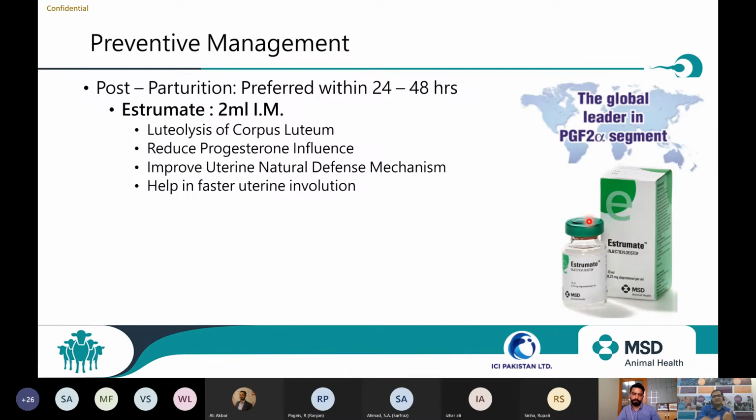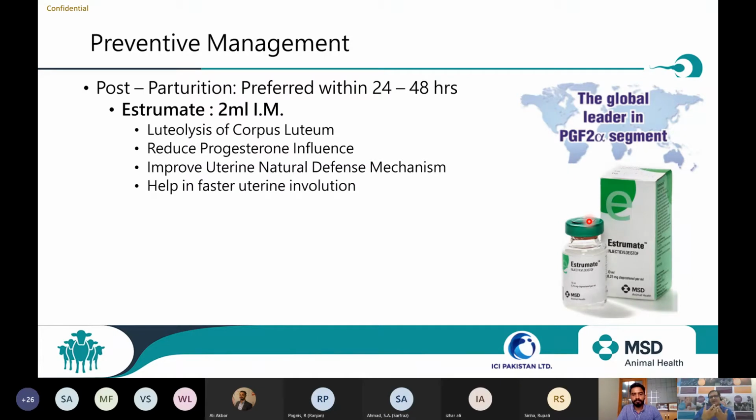So the first preventive measure which I strongly recommend, post parturition, please give one injection of Estrumate 2 ml within 24 to 48 hours. Only one thing is required after parturition, especially in cases of dystocia or stress birth: give the animal some time to cool down, let it be in a comfortable position, then give one injection of Estrumate. Don't be in a hurry to give the injection. Let the animal be cool and calm. Once the animal is cool and calm, you give the injection.